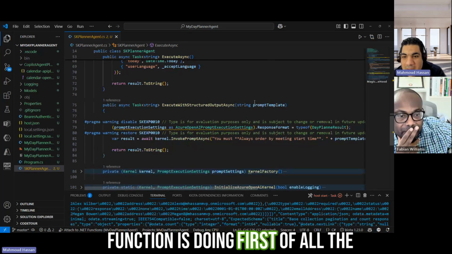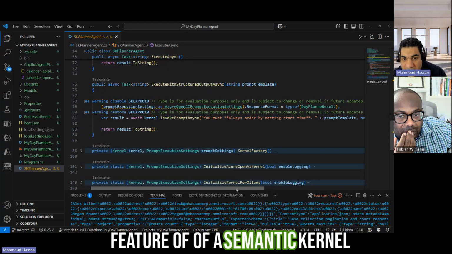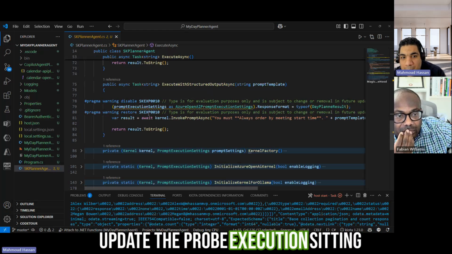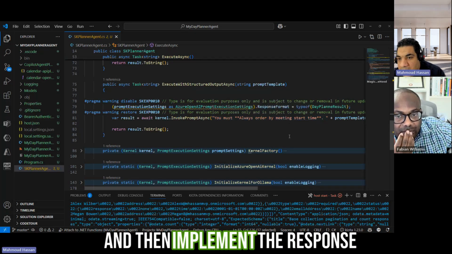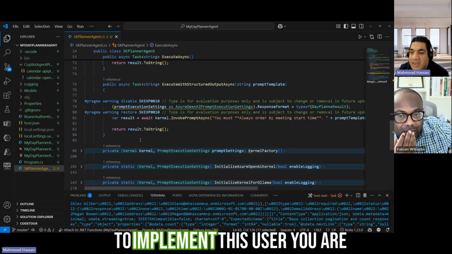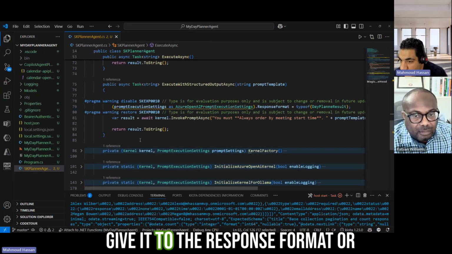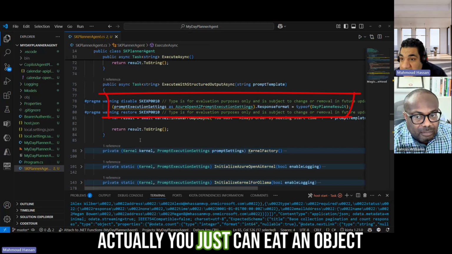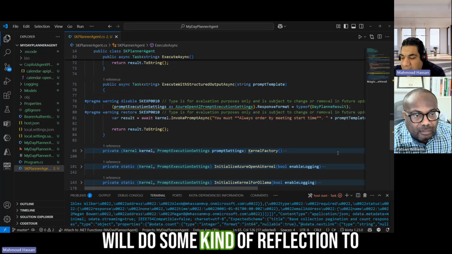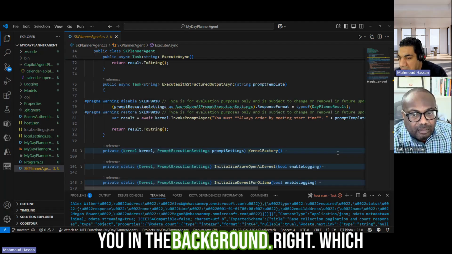What the second function is doing, first of all, is using one of the features of Semantic Kernel, which is structured output. To implement it, you need to update the prompt execution settings and then implement the response format. In the response format, you have two ways to implement this. Either you define a JSON schema and give it to the response format, or you just create an object and say type of object, and in the background Semantic Kernel will do some kind of reflection to understand the properties of the object and create the schema for you. Right, which makes sense.